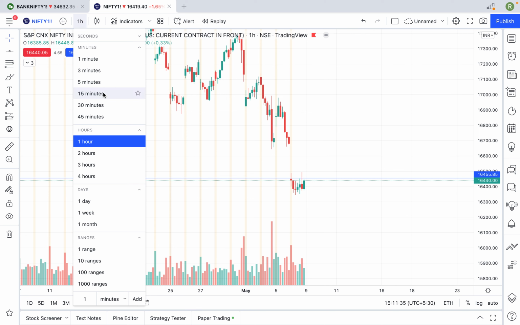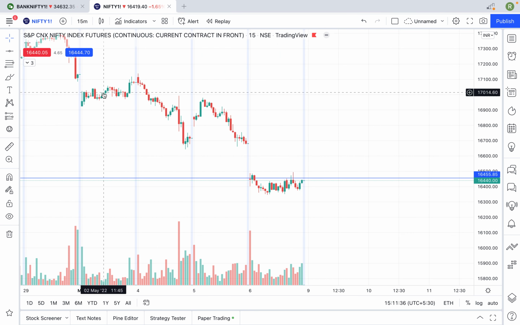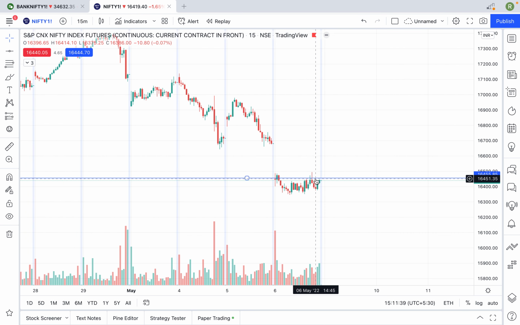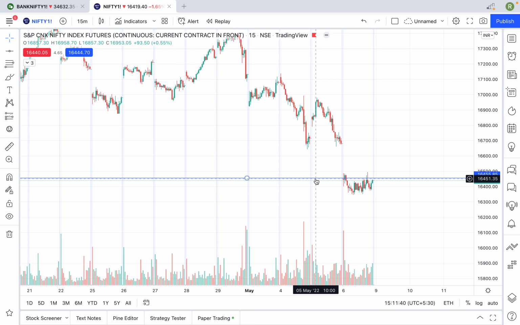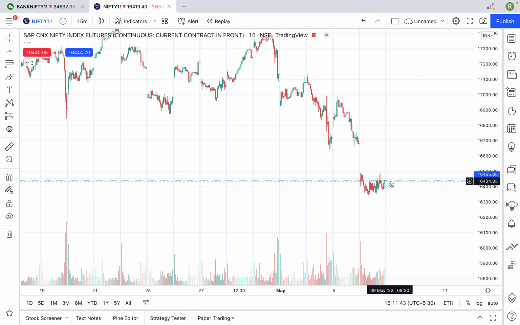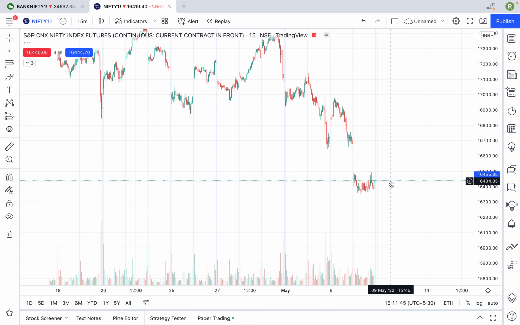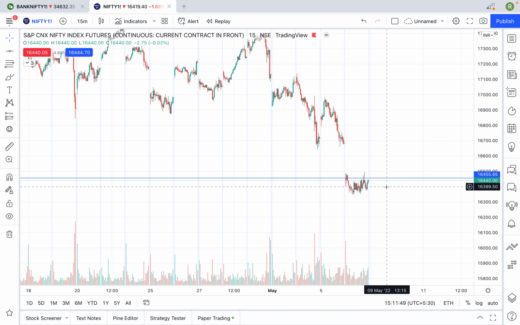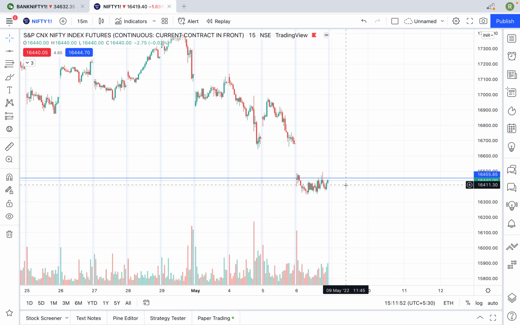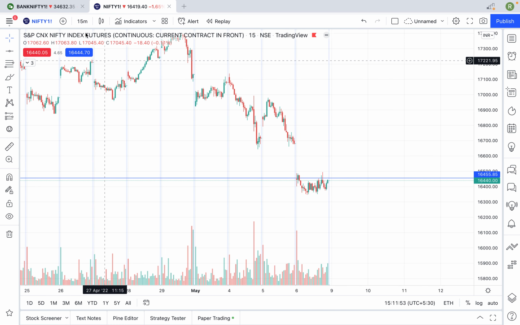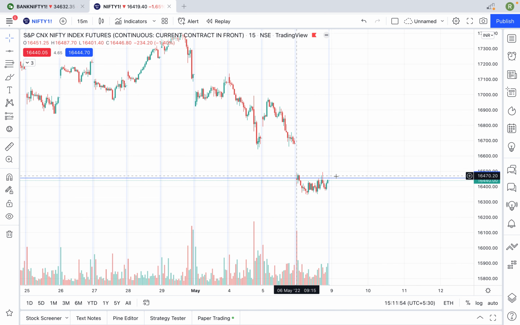Cool. Now what we need to do is change the time frame to 15 minutes, to understand intraday levels. In my YouTube videos you can always see I give these levels: what is the support, what is the resistance, how the market will work, and which time frames we can see. This is how I also work. And right now in the 15 minute, what we are seeing is the market is in a range.